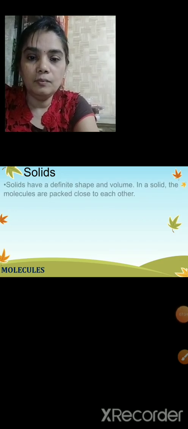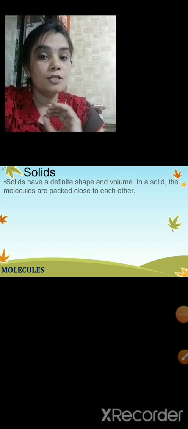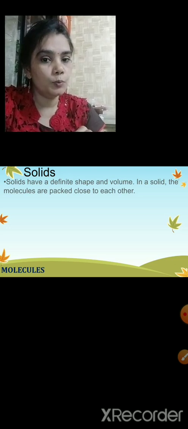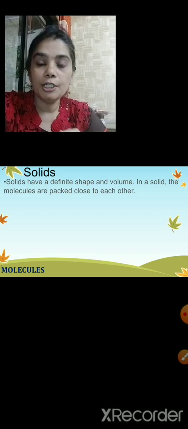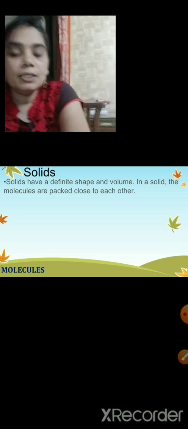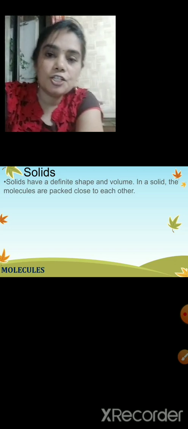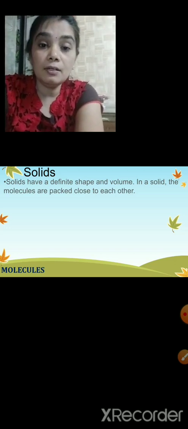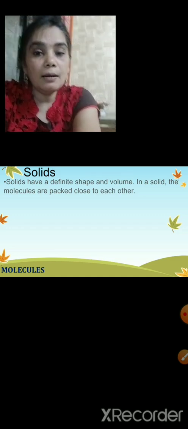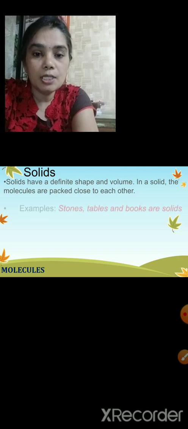So children, what are solids made of? Solids have a definite shape and volume. In a solid, the molecules are packed close to each other. That means solids have the same shape and the same volume because their molecules are packed close to each other.